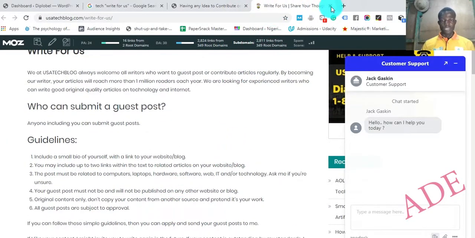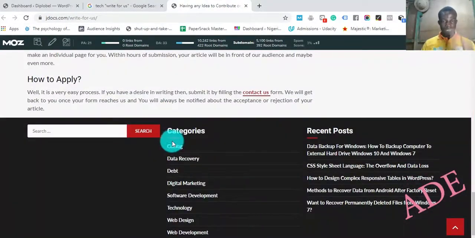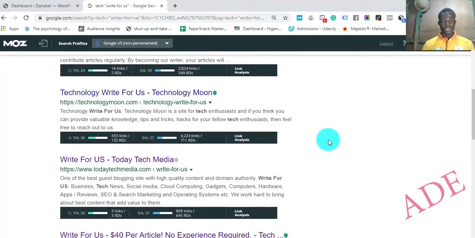If they like it, they'll post it. Another thing, website, you can also see this. They give you a detailed instruction that you need to follow. All you need to do is to religiously follow those instructions. Then you get your website published, your articles published with links to your website.